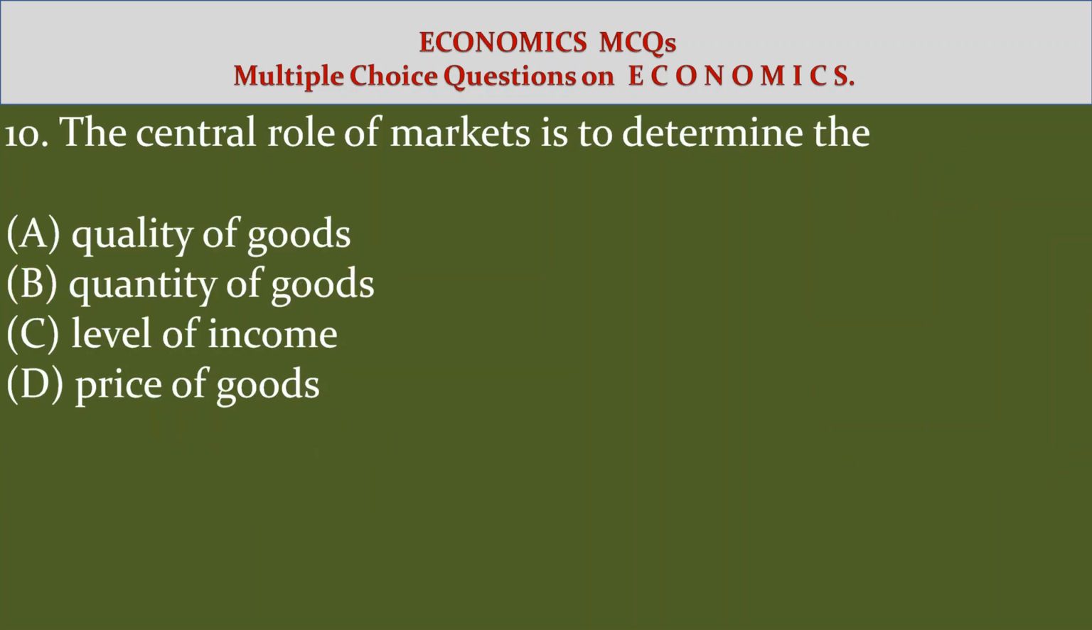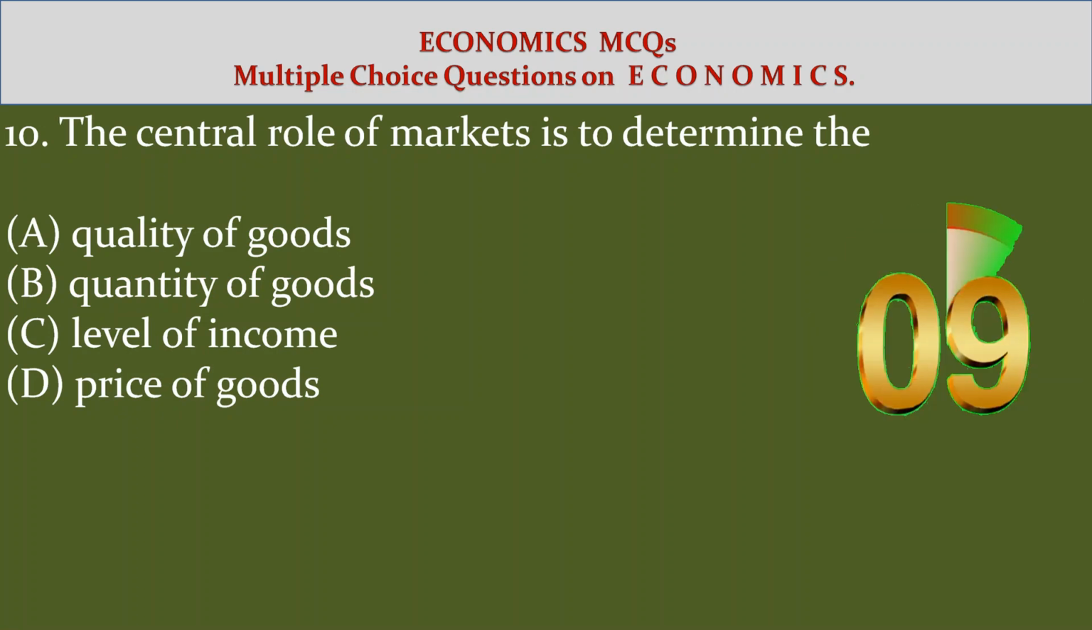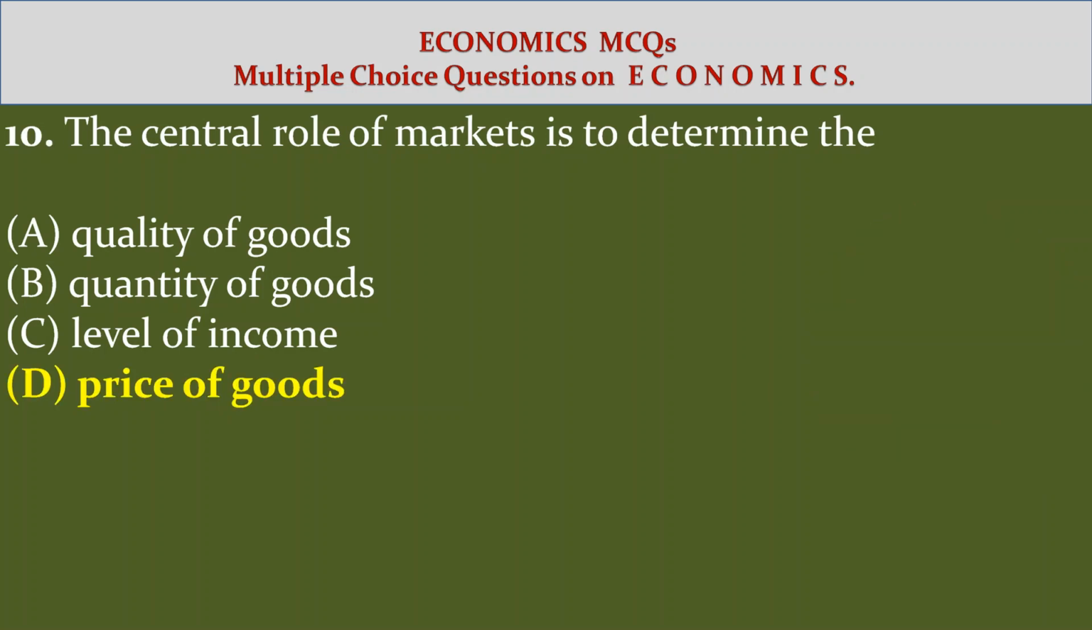10. The central role of markets is to determine the: Option A, quality of the goods. Option B, quantity of the goods. Option C, level of income. Option D, price of goods. Answer D, price of goods.